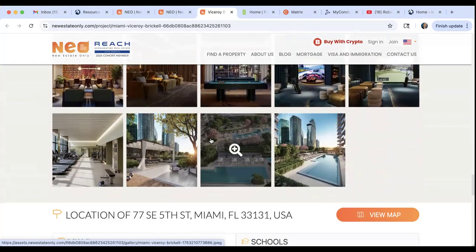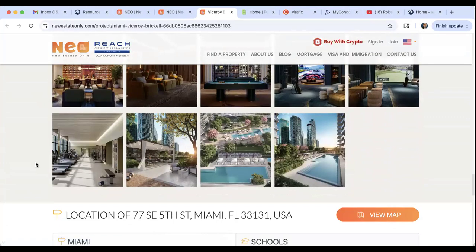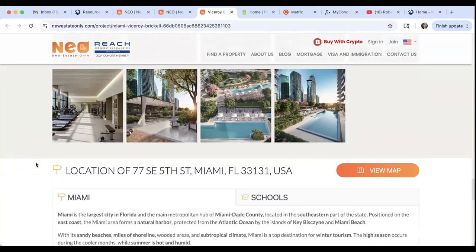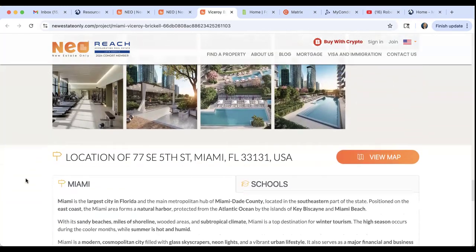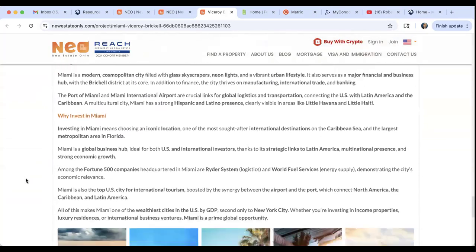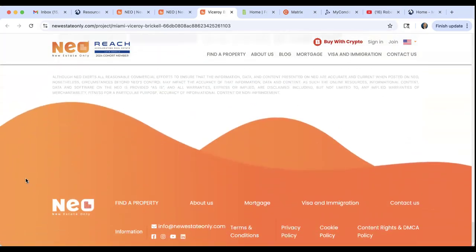When you visit the Viceroy and go to a marketing presentation, they give you maybe a brochure, and they may give you a digital brochure as well. They want you to advertise. They want you to bring them buyers. So use any of these photos, videos, or any of this information for your advertising.